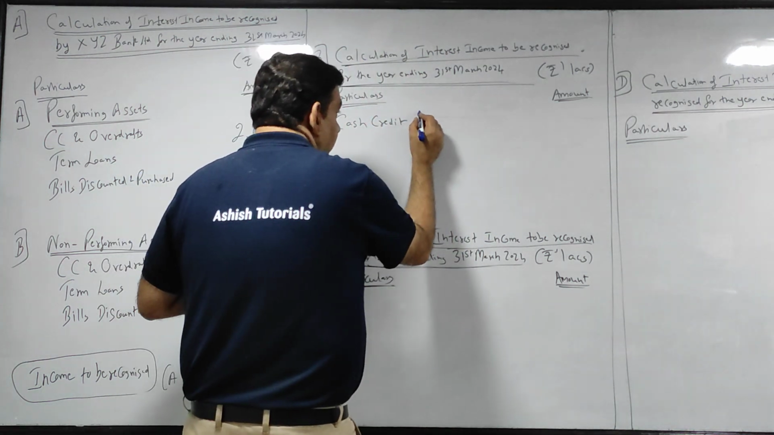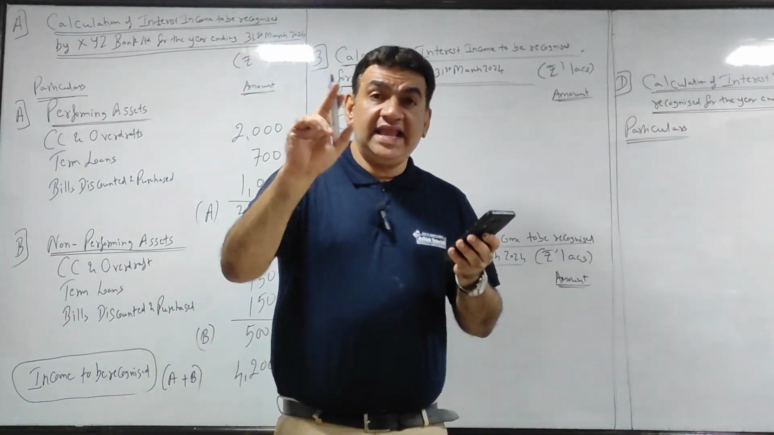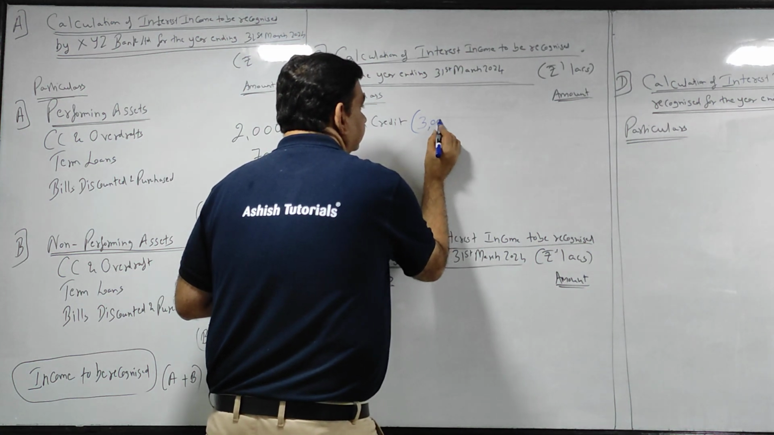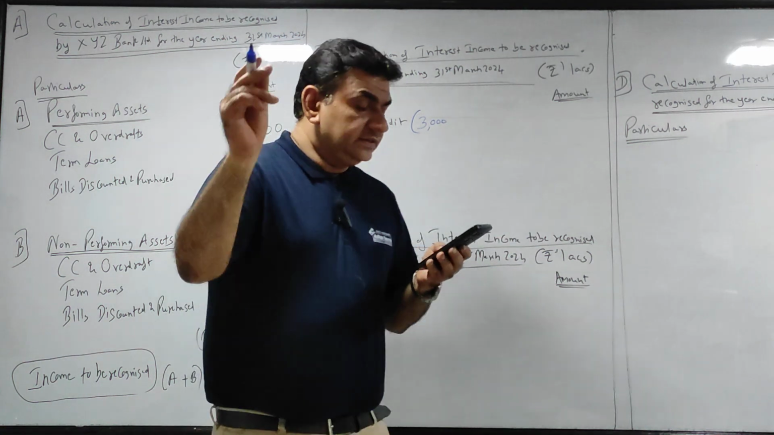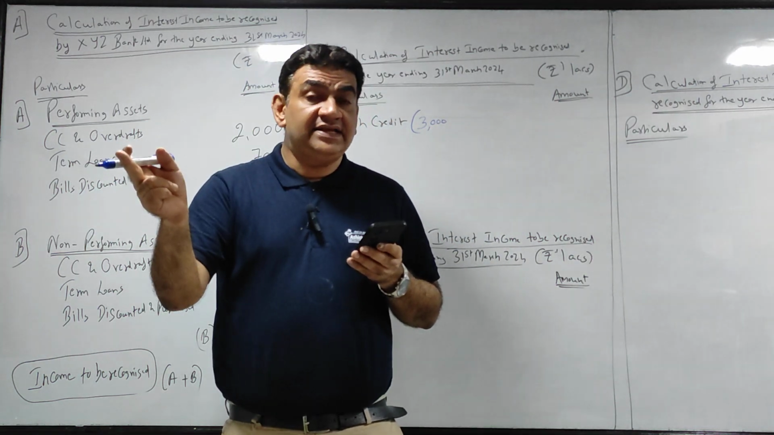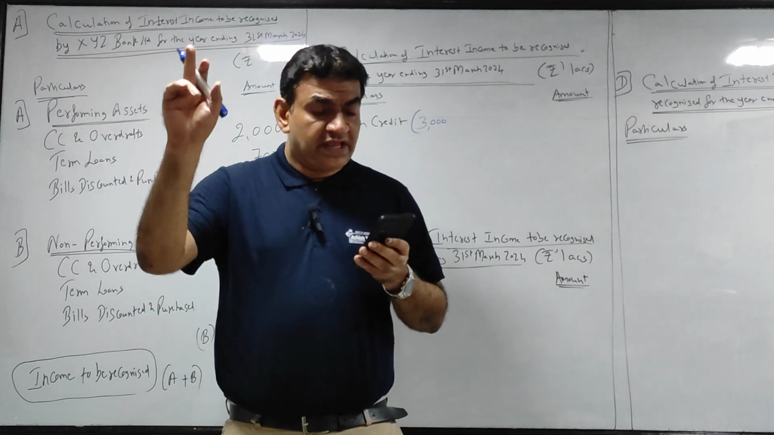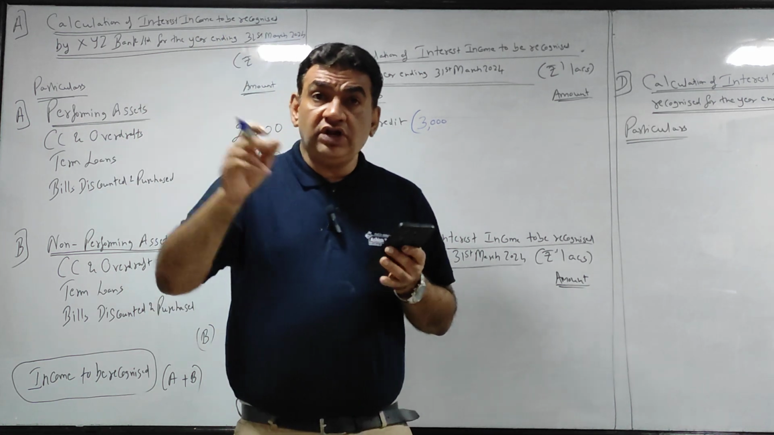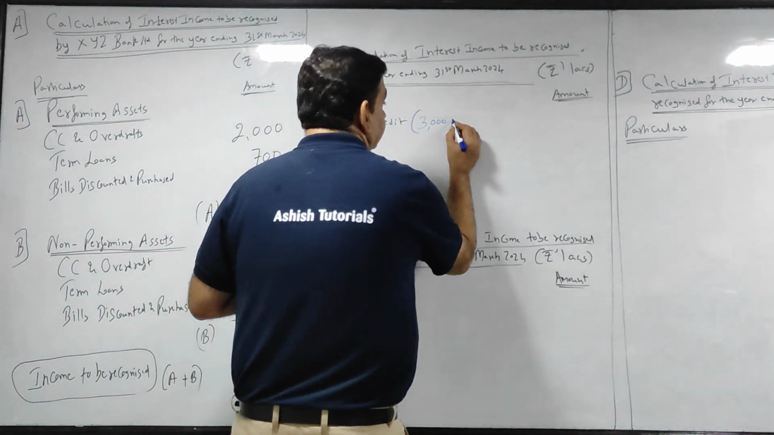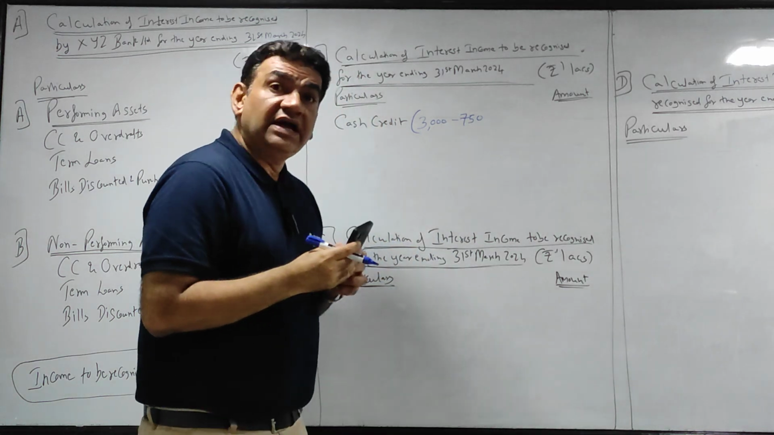After cash credit put a bracket. What is the total interest on PA and NPA together? 3,000. Put 3,000. Now listen. This 3,000 is earned on PA as well as NPA. But for NPA I don't need earned, I need collected. For PA I need earned. So what to do? Interest earned on NPA is included in this. If it is not needed, remove it. So minus 750.